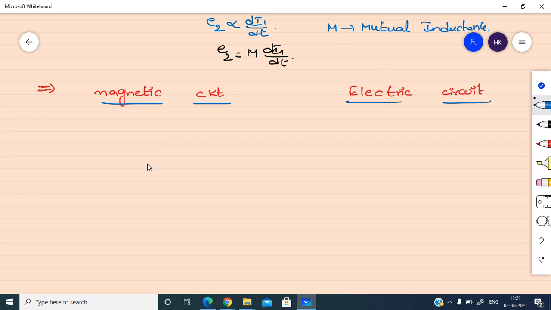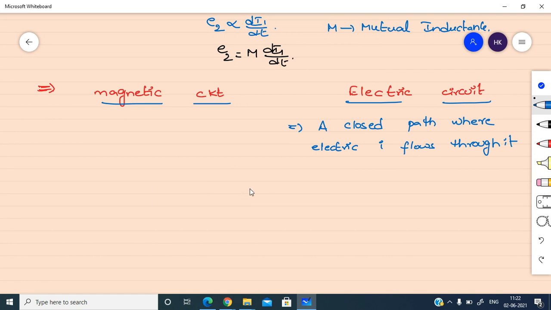And what about the magnetic circuit? A closed path where electric current can flow is known as an electric circuit.